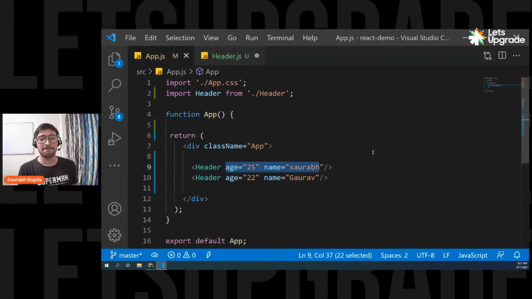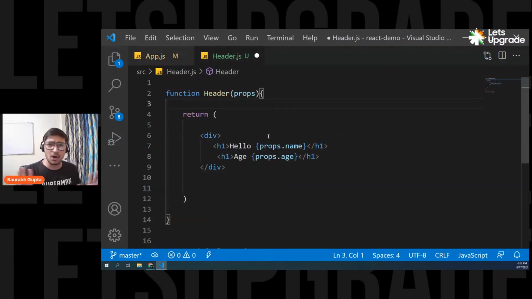Simple. Okay, that's it, guys. Don't go extra in this case. Right now just try to understand whatever I'm doing here, and all the other things we can learn in future. Right now focus on this. Don't get confused with other things. So this is mostly all about props right now.